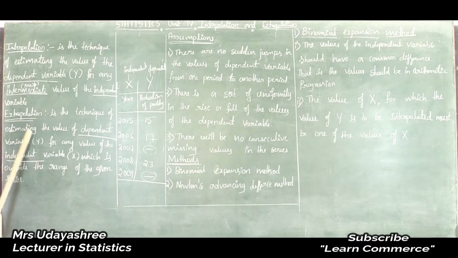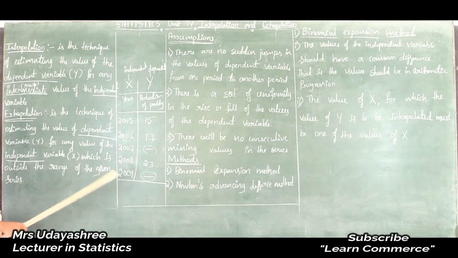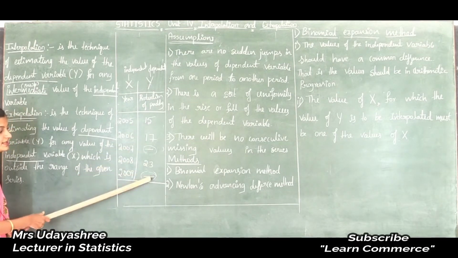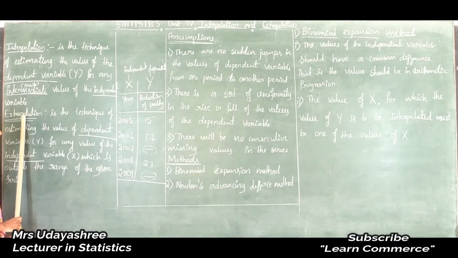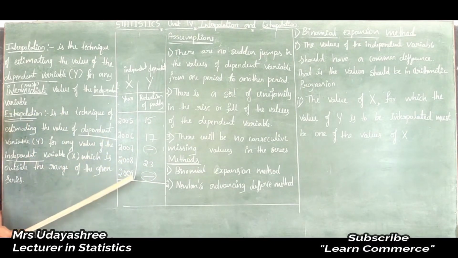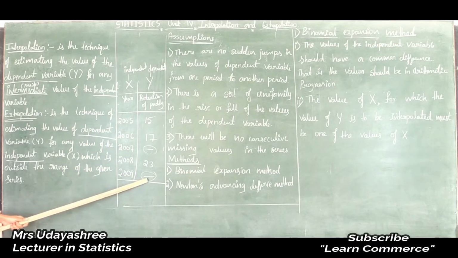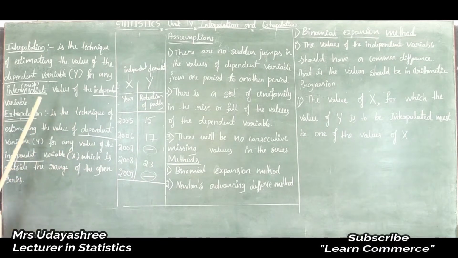This is the technique of estimating the value of dependent variable for any value of independent variable which is outside the range of the given series. See here, this value is missing. To find this missing value we use extrapolation. So what is extrapolation? Extrapolation is a technique of estimating the value of dependent variable for any value of the independent variable which is outside the given range. So here this value is outside the given range. To find this outside the given range, we use extrapolation.